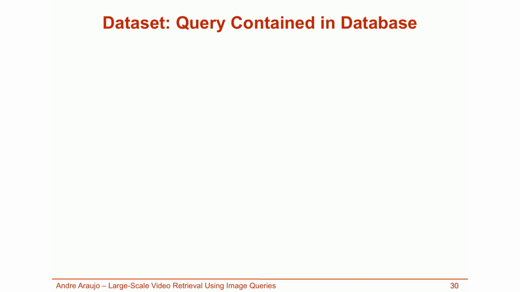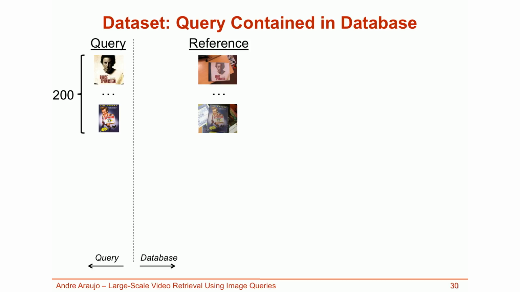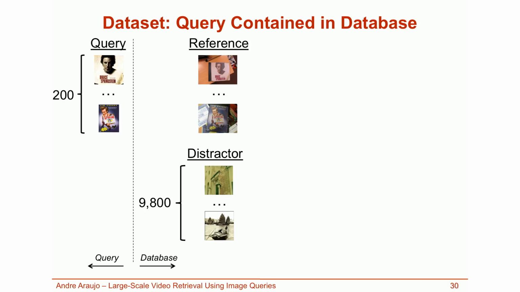Since this problem has not been studied in detail before, I created my own datasets. First, consider the case where the query is contained in the database. We consider 200 query images with their corresponding correct matches in the database. We add a set of distractors, making for a database with 10,000 images. And we're interested in observing the importance of asymmetric comparisons for different amounts of clutter.